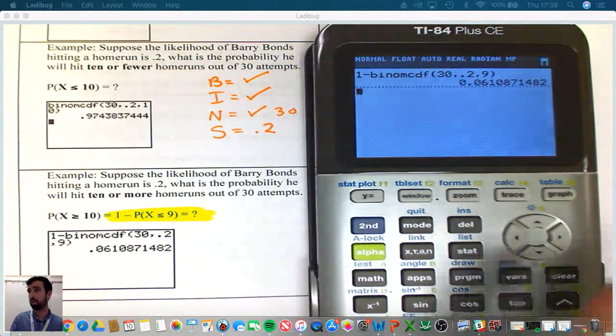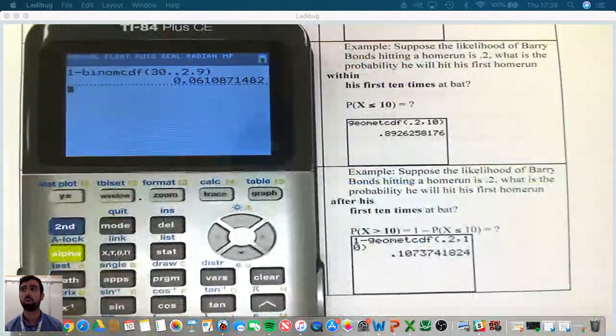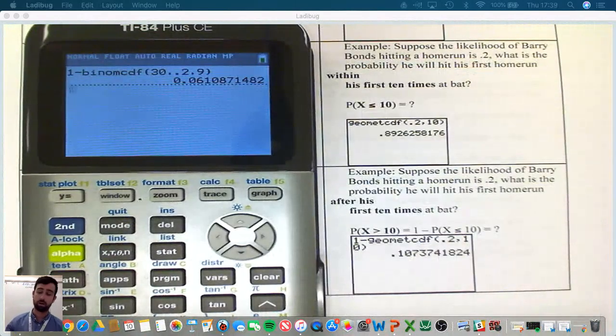Let's see what that would look like on the geometric side. So example, suppose the likelihood of Barry Bonds hitting a home run is 0.2. What is the probability he will hit his first home run after the first 10 attempts at bat? So we're saying, hey, fail, fail, fail, fail, fail, all the way up to 10 and above.